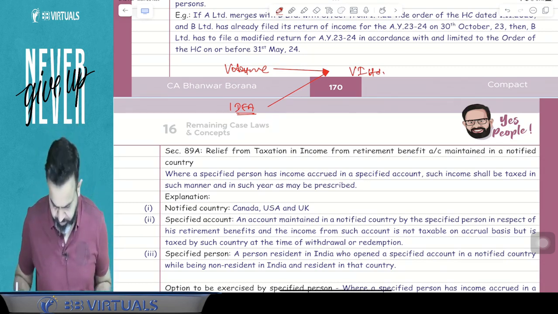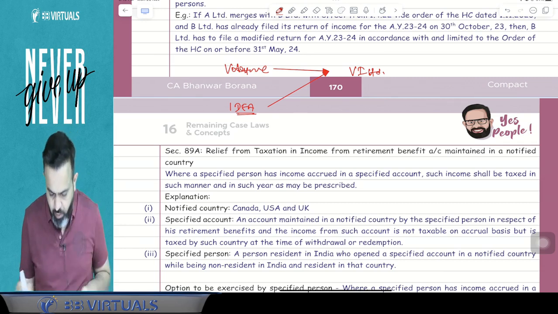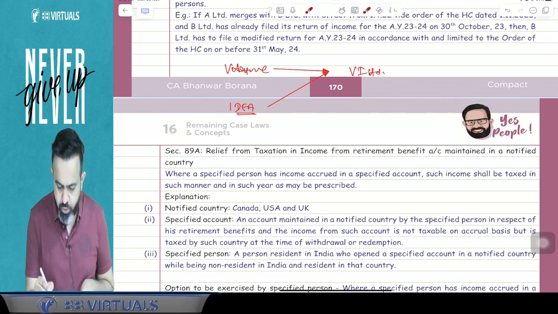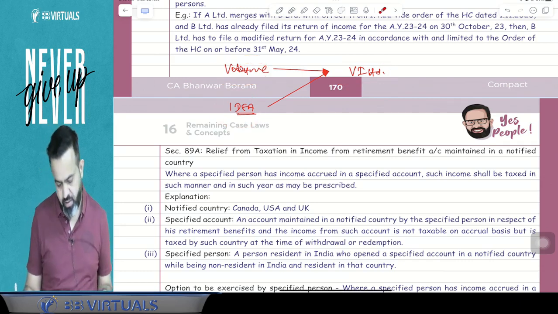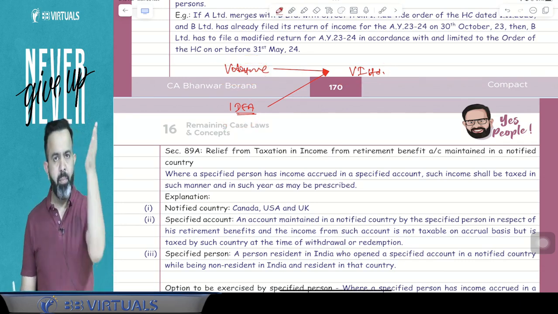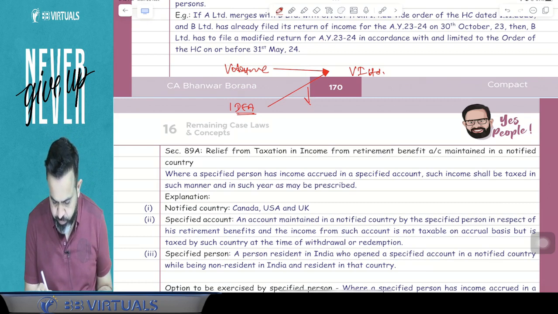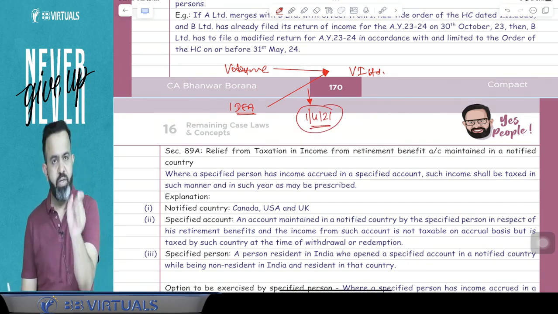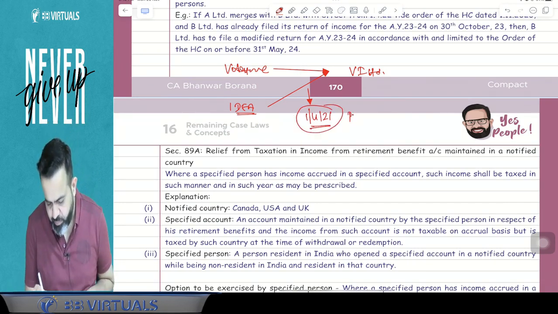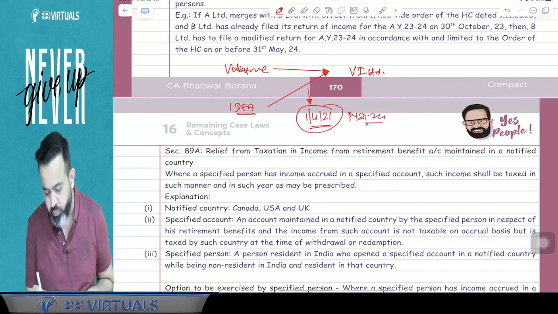Now guys, suppose Vodafone and Idea, both companies, merge and make one new company named VI. And suppose they merge with effect from 1st April 2021, meaning previous year 21-22.